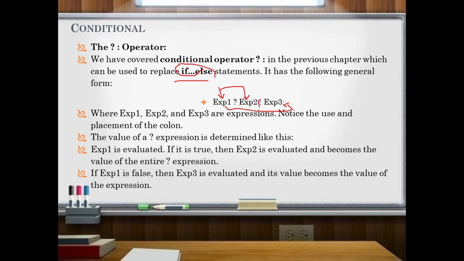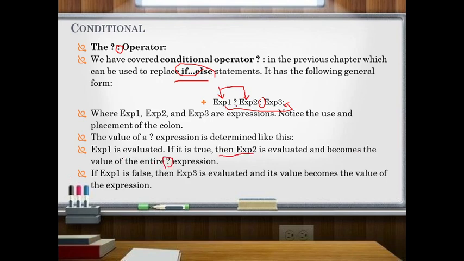See, this is very important. The question mark and colon are used for the true statement and the false statement. The value of the question mark expression is determined like this: expression 1 is evaluated. If it is true, then expression 2 is evaluated and becomes the value of the entire question mark expression.